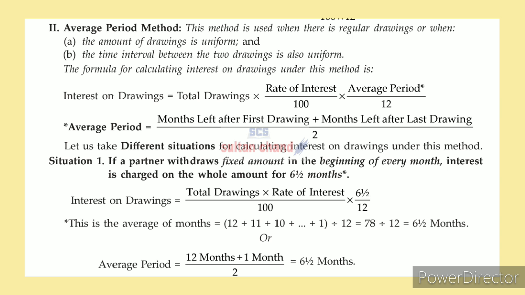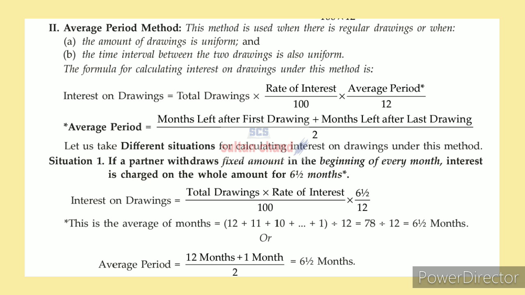And the second method is the average period method. This method is especially used for regular drawings, where the amount of drawings is uniform. The 2000 will be withdrawn by the partner at the beginning of each month. Every month that partner has to withdraw 2000 rupees only, not 3000, not 4000. At the same time, not the 15th, not the 12th, not the 16th, and not the end of the month. So at the beginning of the month only that partner has to withdraw that money. If the amount is differing, or else the date is differing, in that sense we have to follow the first method only.